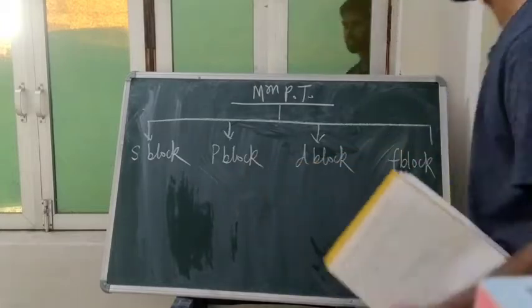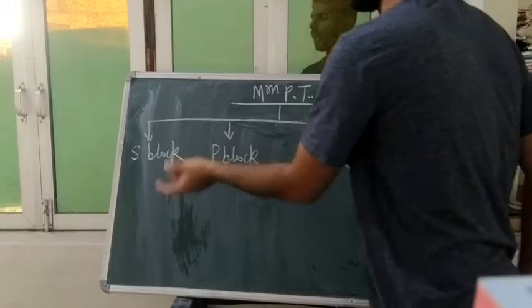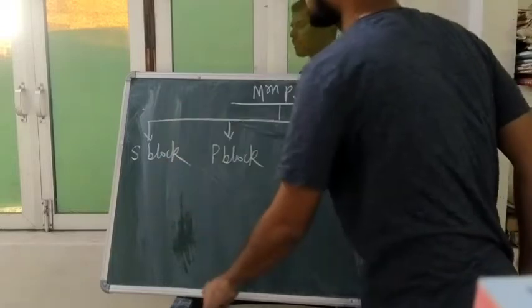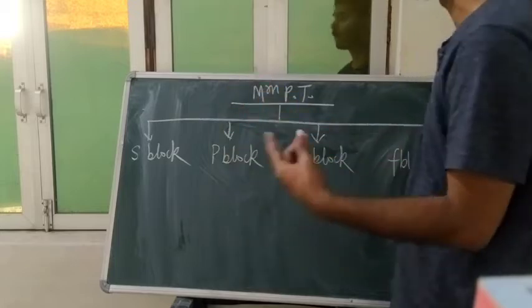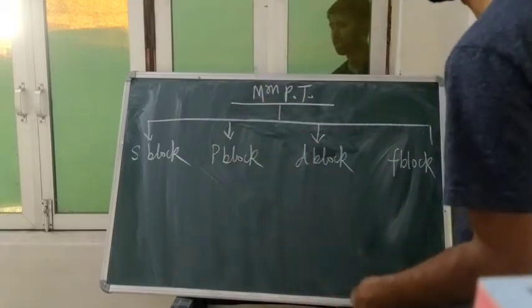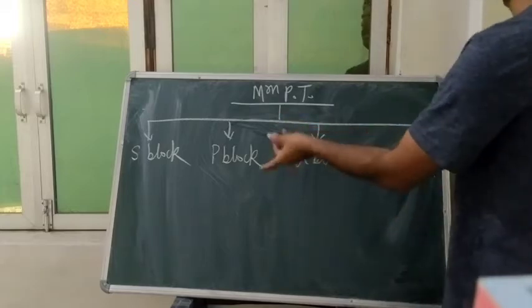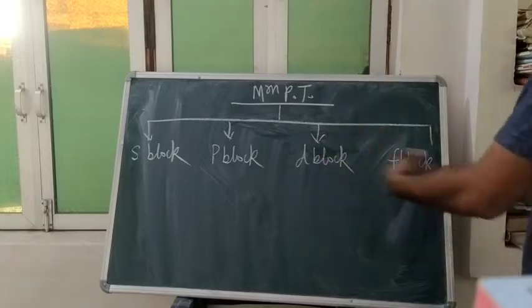These are subshells. If the outermost electrons, that is the valence electrons, are present in the S subshell, it will be an S block element. If they are present in the P subshell, then it will be a P block element, like this.